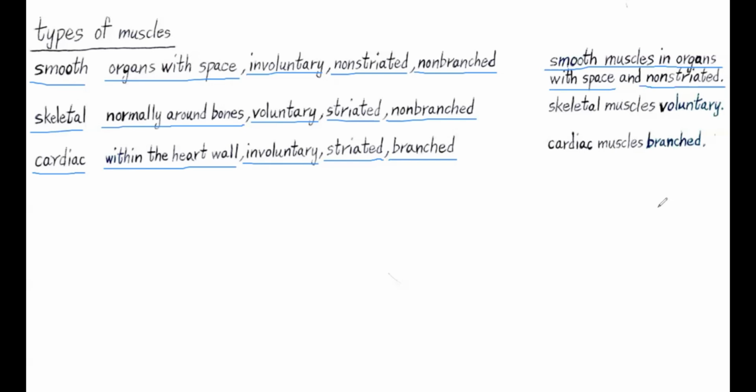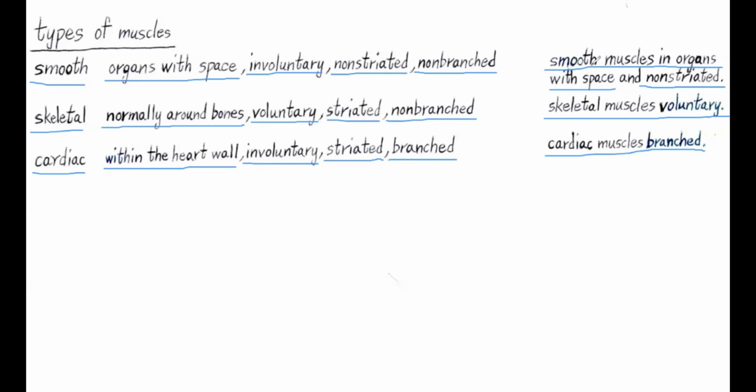Now, the second summary sentence here: skeletal muscle, voluntary. So what is it saying? As long as you know skeletal muscle is voluntary, then you know the other two are going to be involuntary. The smooth muscle and the cardiac muscle are going to be involuntary. Then the next summary sentence here: cardiac muscle branch. As long as you know cardiac muscle is branched, then you know the other two types of muscles are non-branched.